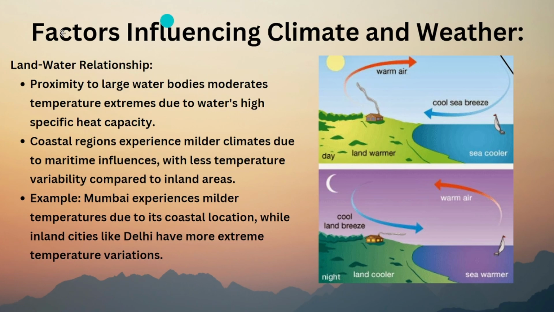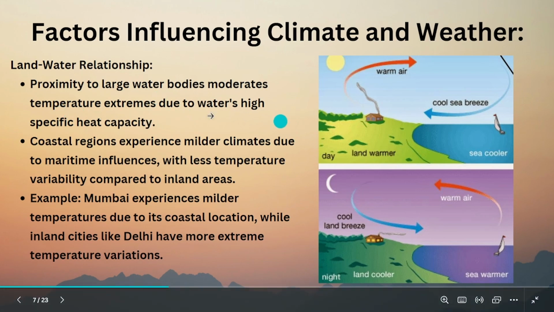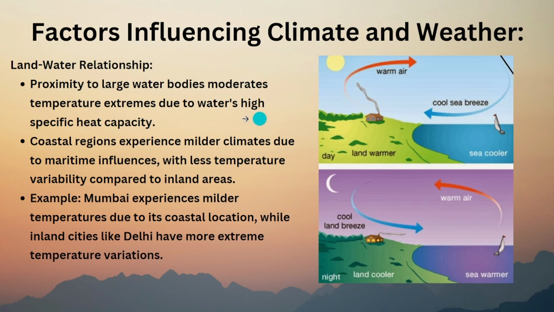Okay, the second factor. What is the second reason why climate and weather are different? It is the land and water relationship. Proximity to large water bodies moderates temperature. Let me explain it directly. Large water bodies moderate temperature extremes due to water's high specific heat capacity. See, I will explain it simply. Here it is water, here it is land, right?